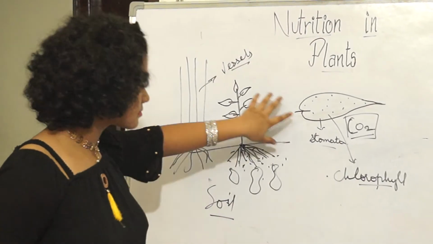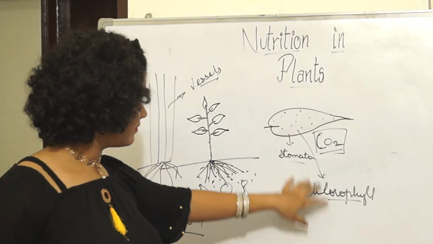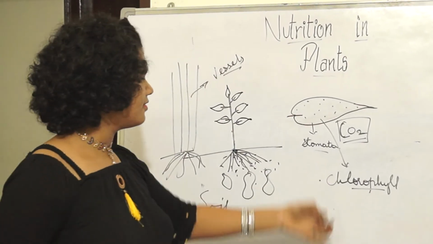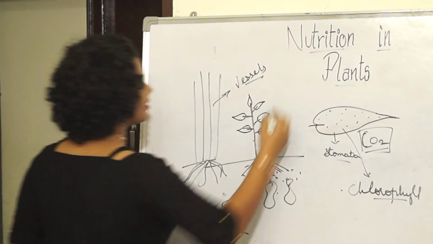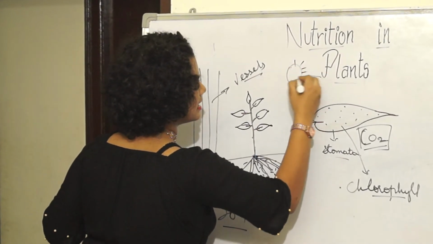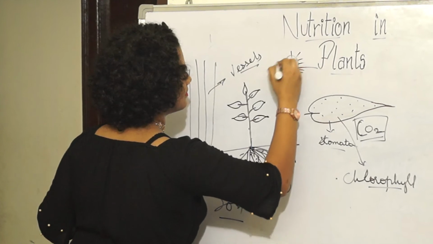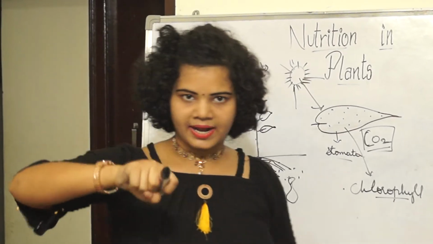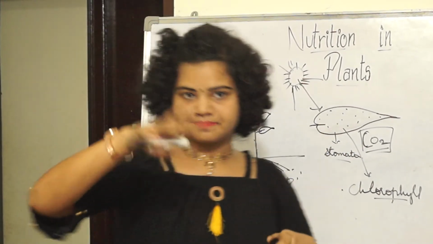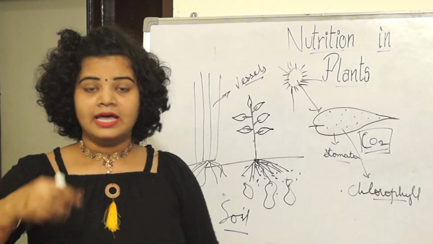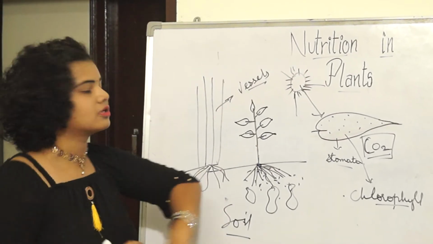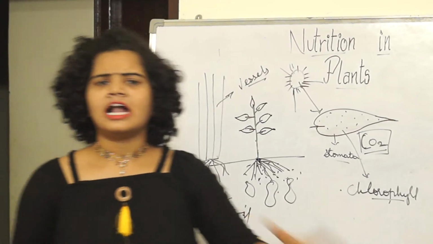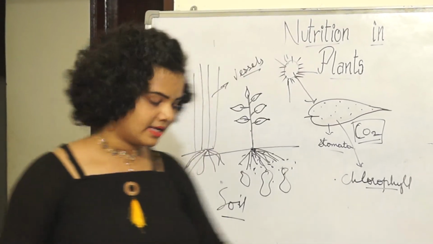This chlorophyll helps to capture the sunlight energy. The energy comes from the sun, and the food is prepared in the leaf. This process is called photosynthesis, and it is a unique process. The sun is the ultimate source of energy in this universe.